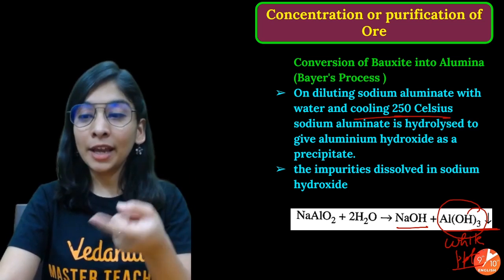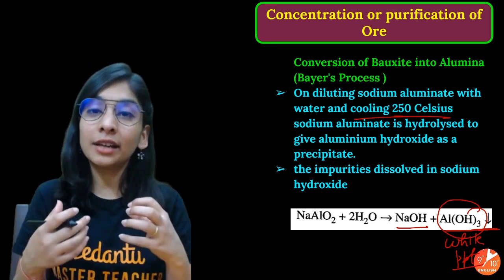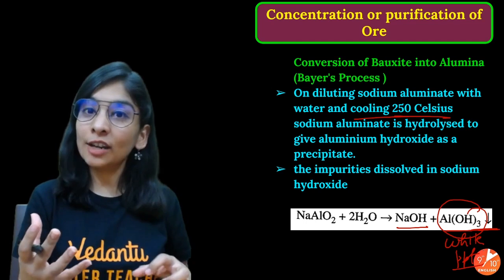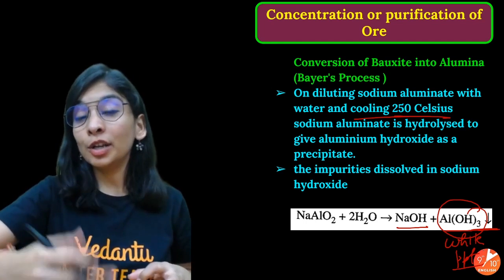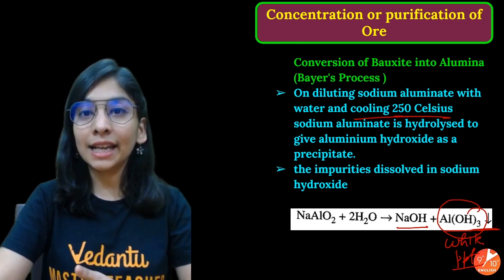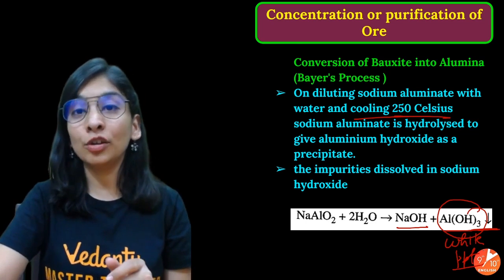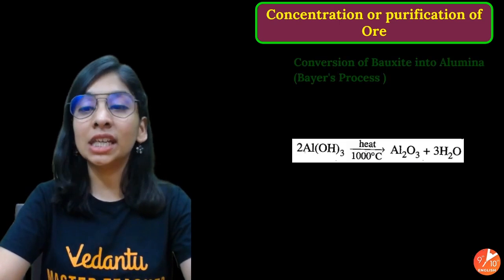In that way, by removing the aluminium hydroxide white precipitate and making it completely dry, we got aluminium hydroxide, soluble impurities also gone. So in all of these steps, we get rid of volatile, then insoluble, and then soluble impurities, and finally got aluminium hydroxide that we heated as well.